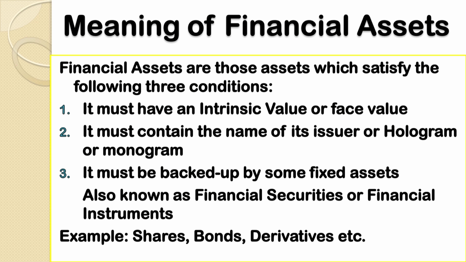Now, the third point, which is the most important point in order to define a financial asset, is whether those financial assets are properly backed up by any fixed assets or not. Now, in the case of a financial asset, it is 100% obvious that those financial assets must be issued by the companies or by their releasing organizations by properly backing them with certain fixed assets.